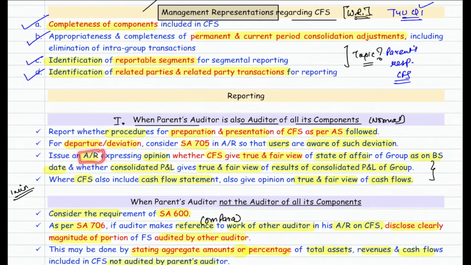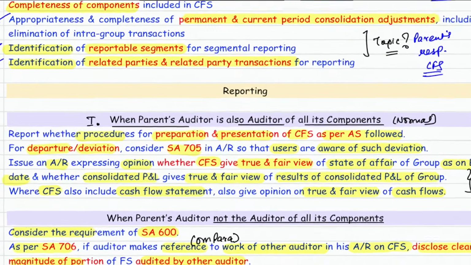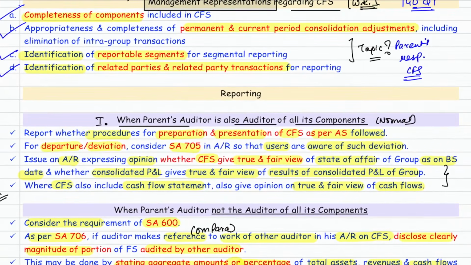Give the audit report expressing the opinion whether CFS give a true and fair view of 3 things. What are the 3 things? State of affairs on the balance sheet date, the true and fair view of consolidated P&L of the group, and the cash flow statement giving a true and fair view of the cash flows. So these true and fair view points you need to include.